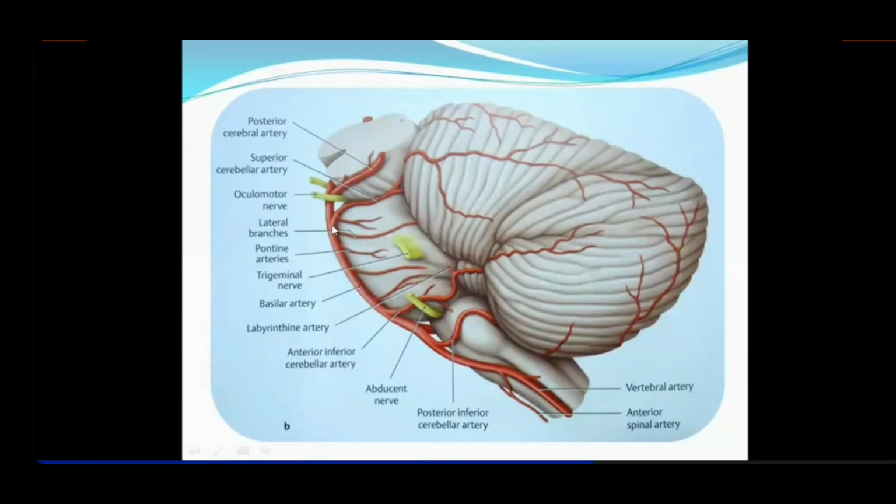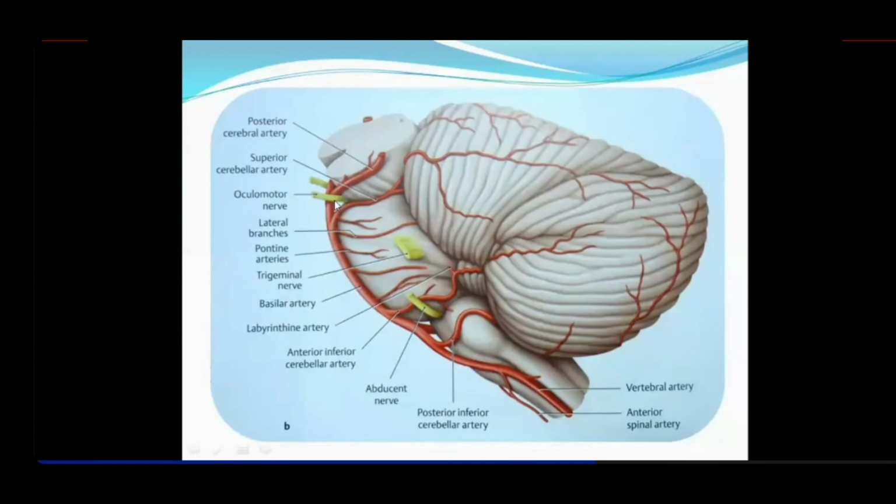Then here you find this is the superior cerebellar artery. The superior cerebellar artery is given out at the upper portion of the pons. It supplies the pons, lower portion of the midbrain, as well as the superior portion of the cerebellum. Finally, this basilar artery is terminally dividing into two posterior cerebral arteries. Remember, the relationship of the oculomotor nerve is always asked.